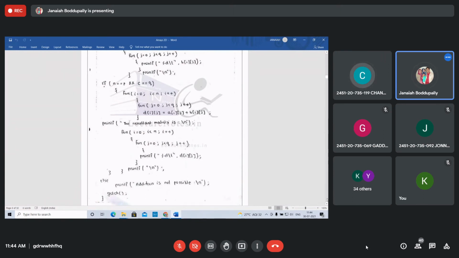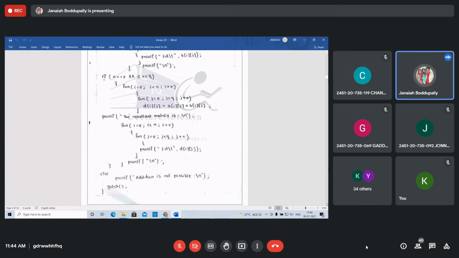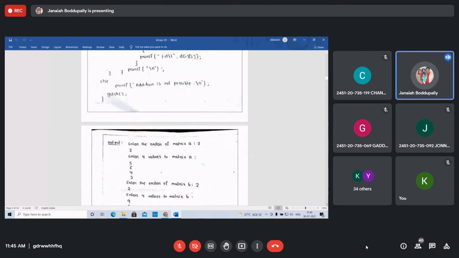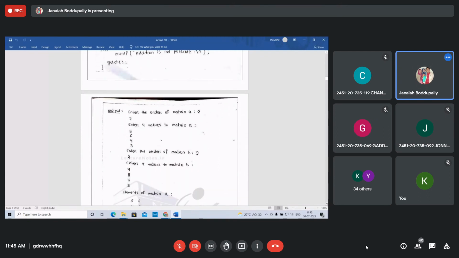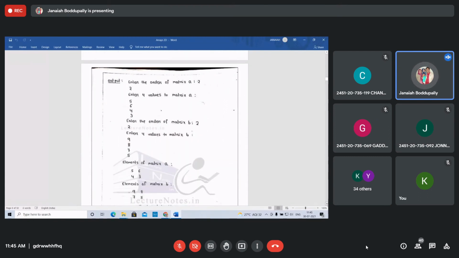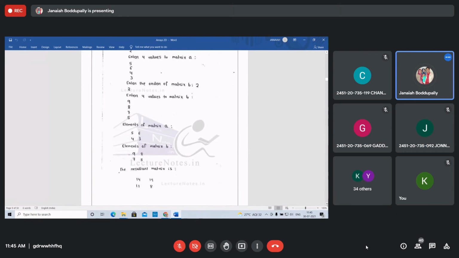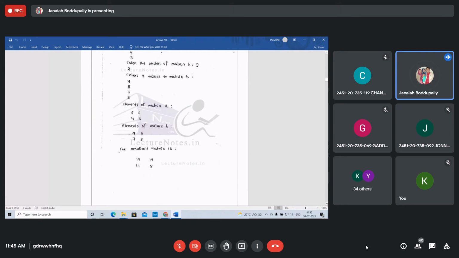Addition of matrices is not possible if the order is not equal. The output is: enter the order of matrix A, 2 by 2, then enter 4 values. For example 5, 6, 4, 3. Then enter the order of the second matrix, 2 by 2, and enter its 4 elements.